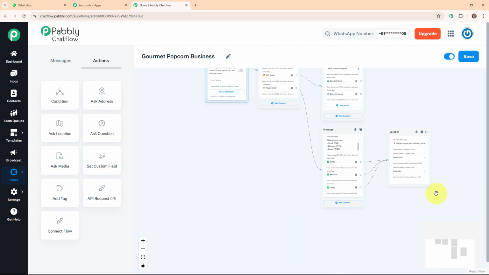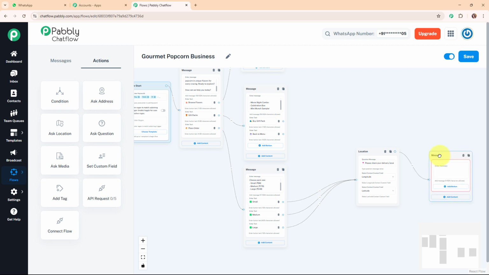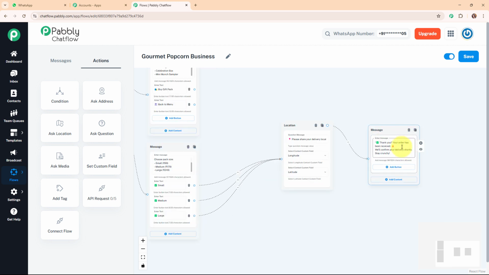Alright, and now after building a connection between these quick replies buttons and this message box, I'm going to add a text box over here for the response of this location box. Once my customer sends the location, I want to send the message as thank you, your order has been received, we will confirm your delivery shortly, stay crunchy. So this is the thank you message, and then I'm going to add a quick reply button over here that says back to menu.